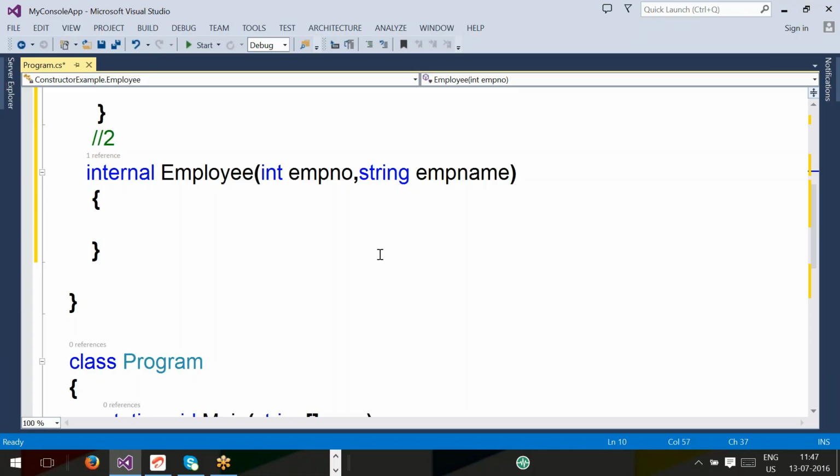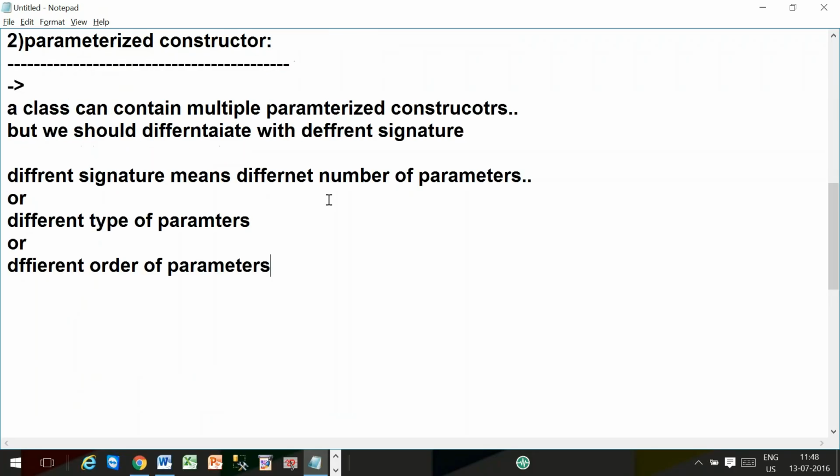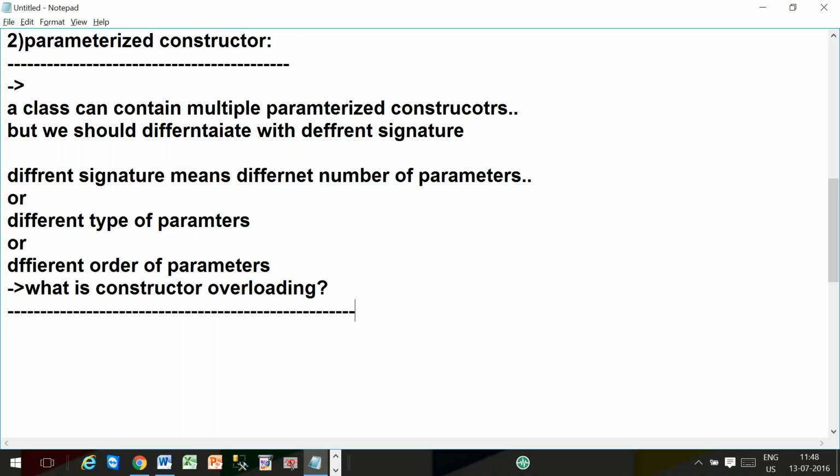Everybody is clear about this? Yes, sir. So whenever we define multiple constructors within a single class, it is called constructor overloading. What is constructor overloading? Try to understand. Defining multiple constructors within a single class with a different signature is called constructor overloading.